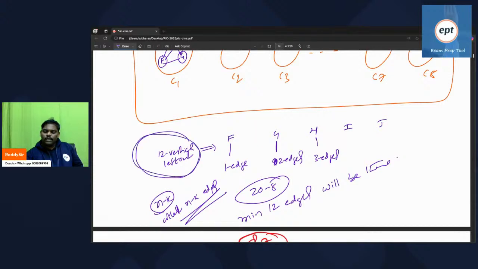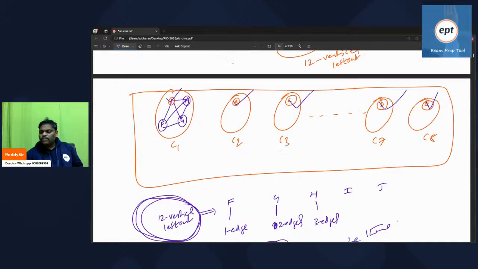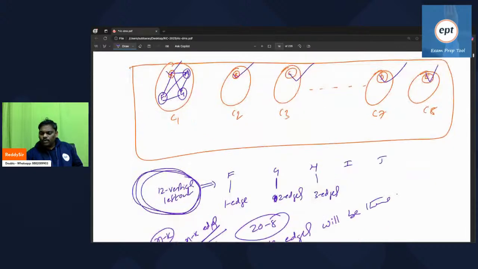Assume they are F, G, H and so on. F I kept in the first component, so one edge came. G also I kept in the same, so how many edges came? There is a chance that two edges also can come.